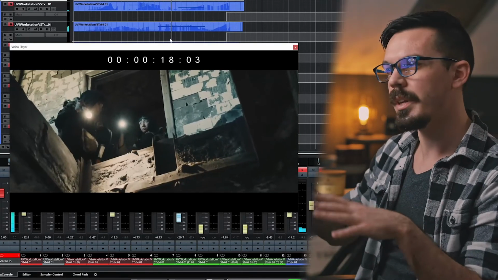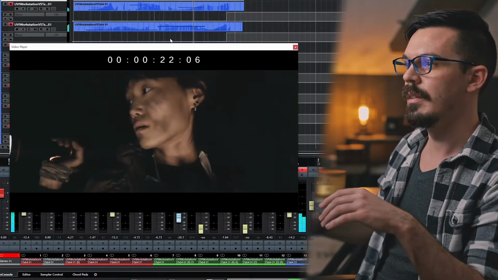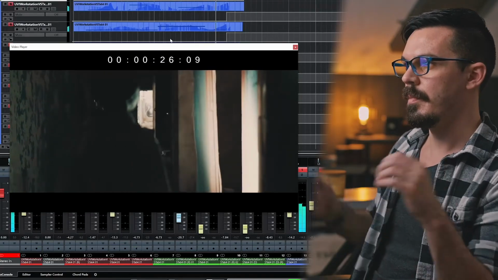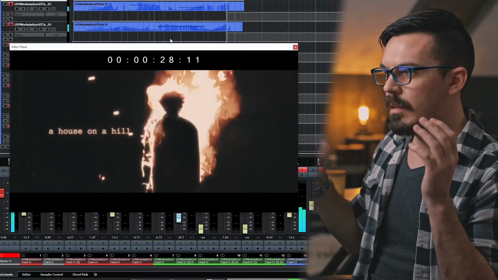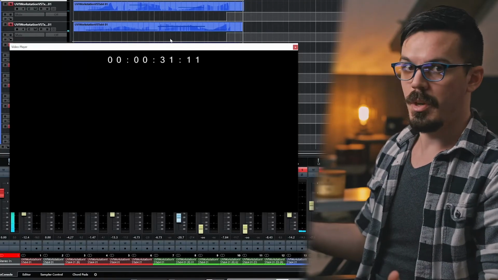You can see some of them are kind of transition things. Now we're building, building, building. Oh no, creepy hallway. Burning thing. And that is all the tonal elements.